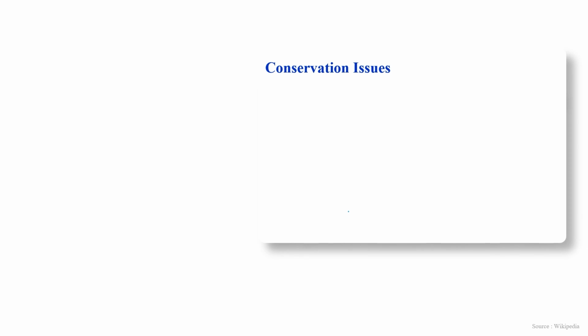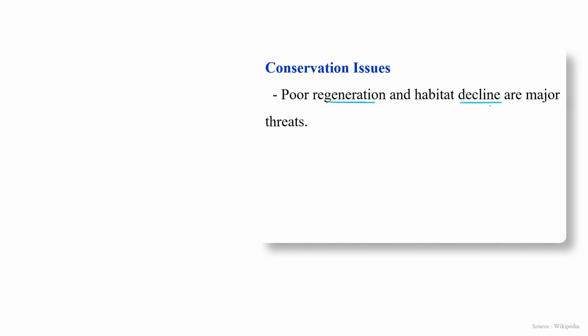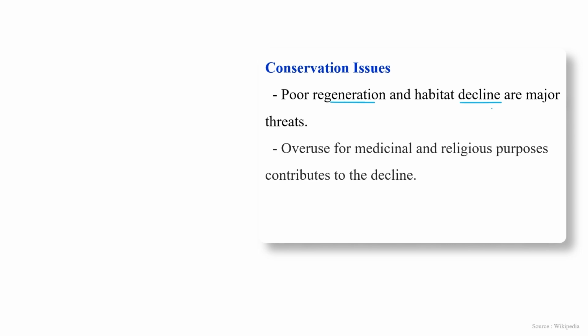Poor regeneration and habitat decline are the major threats. Overuse of the plants for medicinal and religious purposes also contributes to the decline.